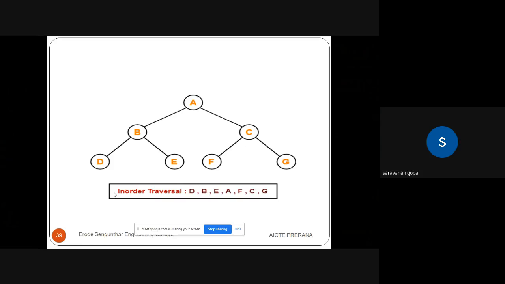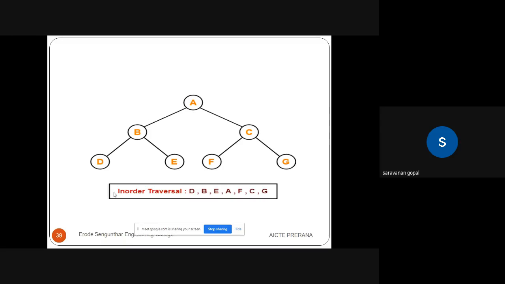B, D, E are the left side of A. A is the root node now. So the left side, D, B, E, is over. Then go for the root node. Root node A is now visited. Then we go for the right side. The right side of A is C, F, G.